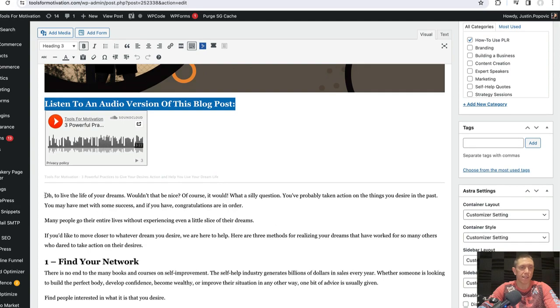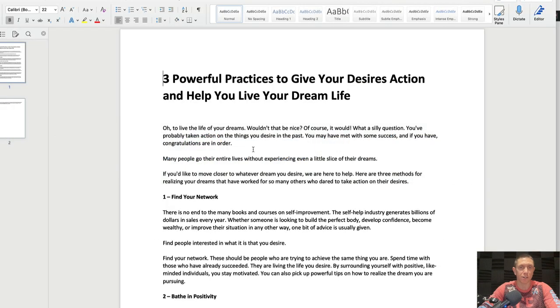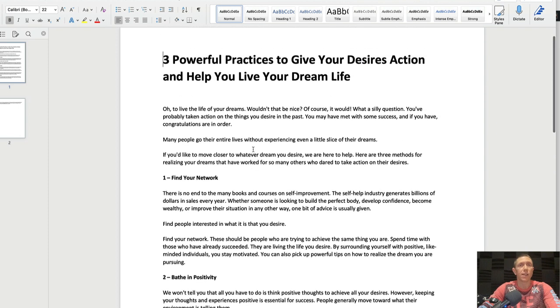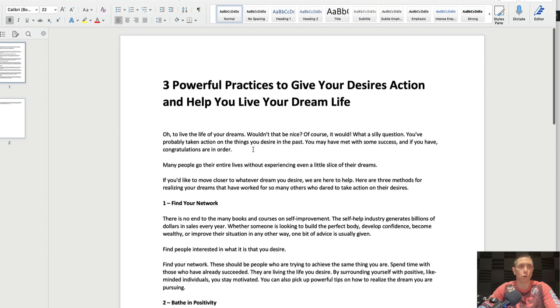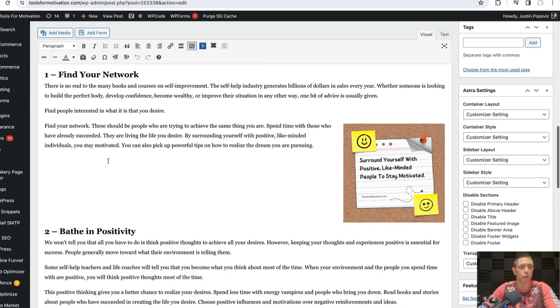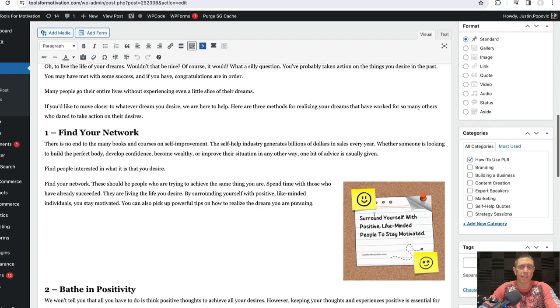Then I just pasted all of the text from the Word doc that you saw here. I didn't make any changes, although I suggest if you're doing this, maybe customize it a little bit so that it reflects your message and your voice. I pasted all of that article here into my editor. And then finally, I added the little blog quote right in parallel with where the quote exists. So you can see, surround yourself with positive, like-minded people. That is right here in the article. So I'm putting the quote right beside where it will appear in the article.